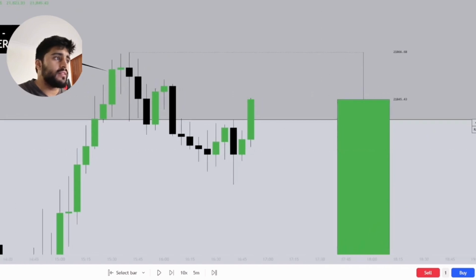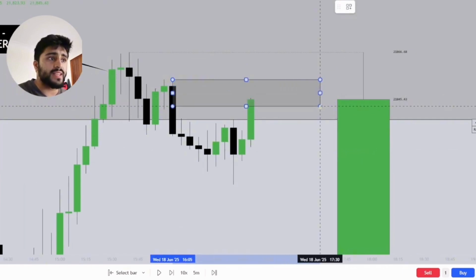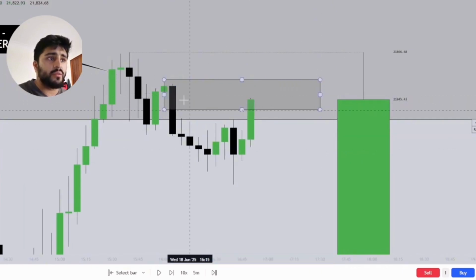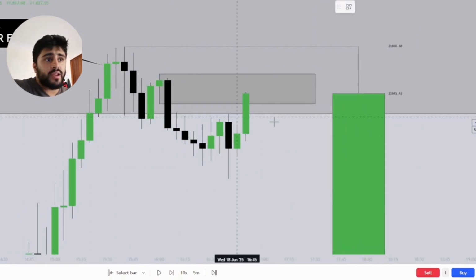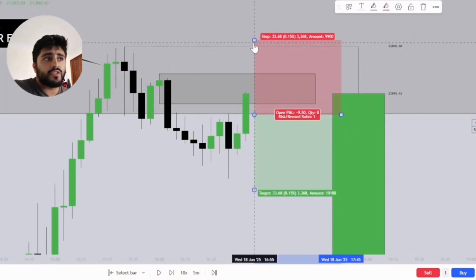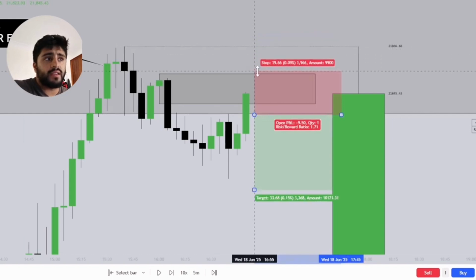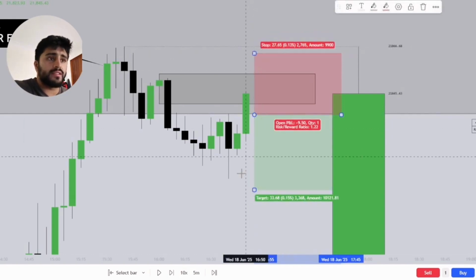So what we're seeing now, for those who have a sharper eye, is this: we see a 5-minute fair value gap inside of a 1-hour fair value gap. It's the same concept. So this is the POI and this is essentially the fair value gap. If I were to take an entry on this, I would want to be shorting at the level, with a stop loss either here or over here. It just depends.